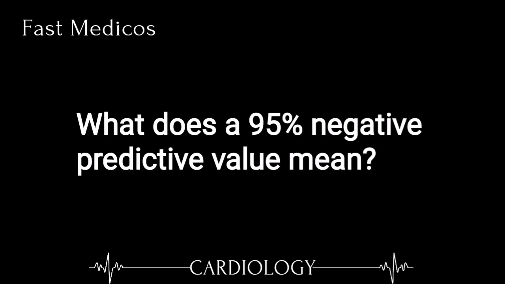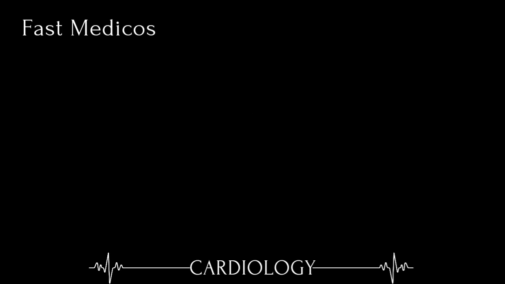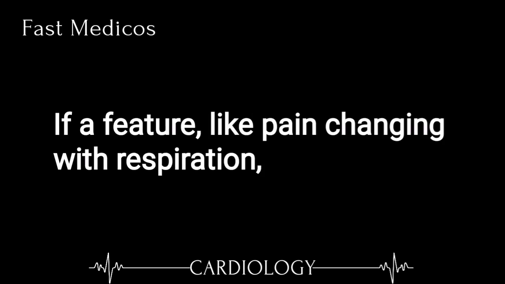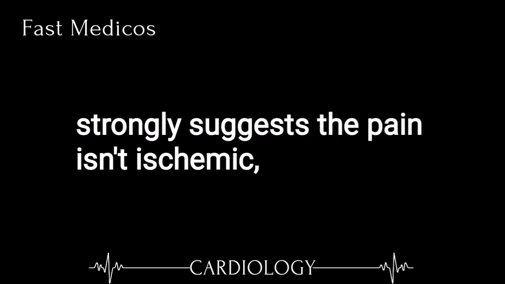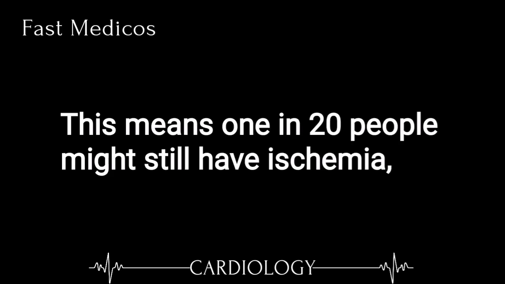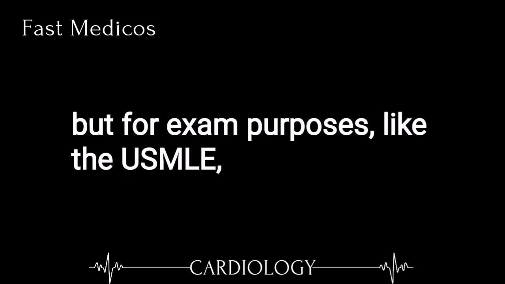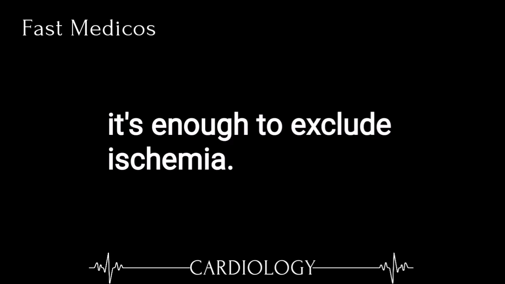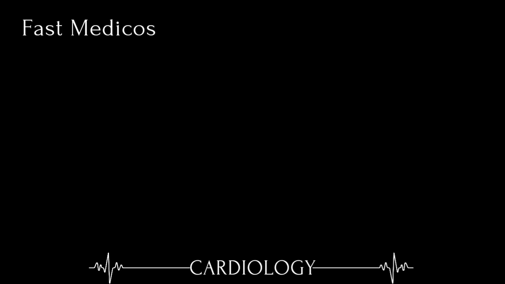5. What does a 95% negative predictive value mean? If a feature, like pain changing with respiration, strongly suggests the pain isn't ischemic, it has a 95% chance of being correct. This means 1 in 20 people might still have ischemia, but for exam purposes, like the USMLE, it's enough to exclude ischemia.